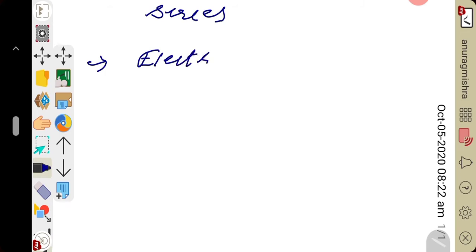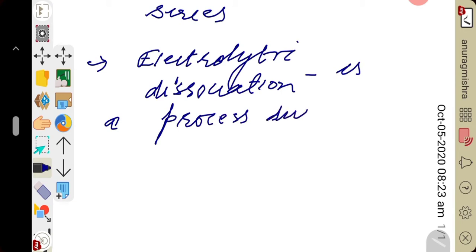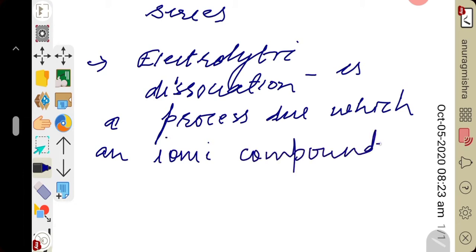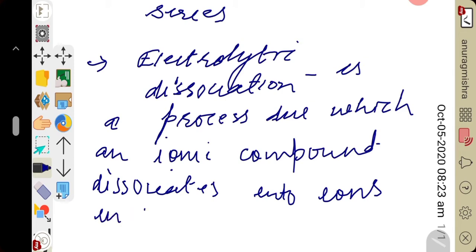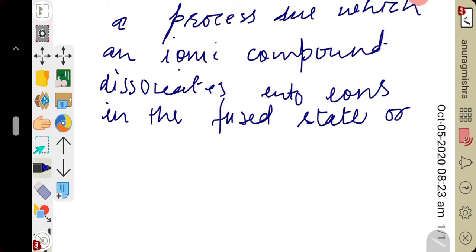Electrolytic dissociation is a process due to which an ionic compound dissociates into ions in the fused state or aqueous solution state. Fused state or aqueous solution state.